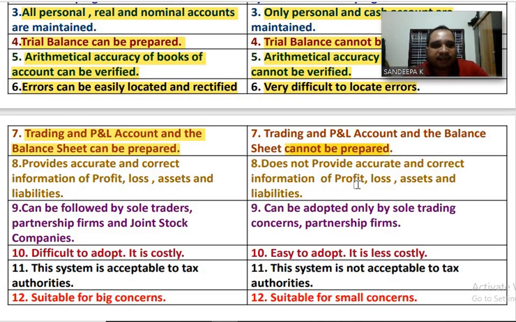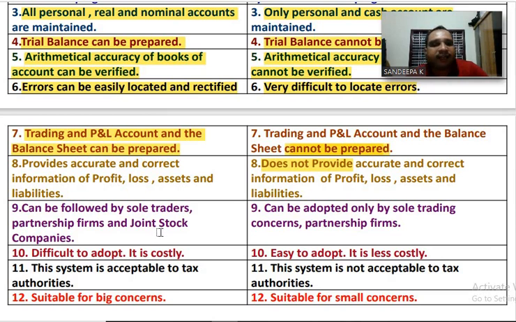But single entry system does not provide accurate and correct information of profit, loss, assets and liabilities. Understand? Next, number 9. Double entry system can be followed by sole traders, partnership firms and joint stock companies.